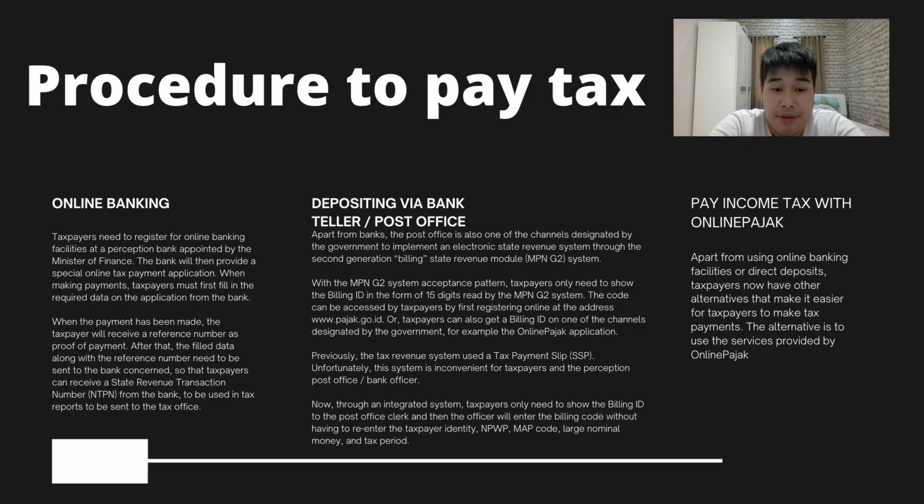Previously, the tax revenue system used a tax payment slip, or SSP. Unfortunately, the system was inconvenient for taxpayers and for the post office or bank officer. Now, through an integrated system, taxpayers only need to show the billing ID to the post office clerk, and then the officer will enter the billing code without having to re-enter the taxpayer's identity, NPWP, MAP code, nominal amount of money, and tax period.